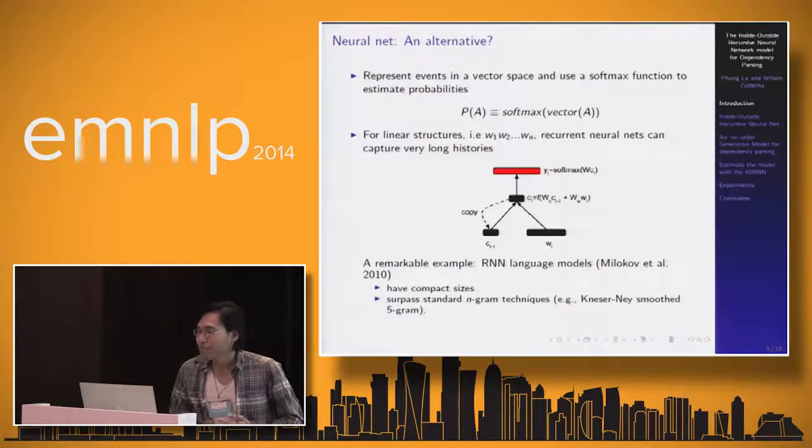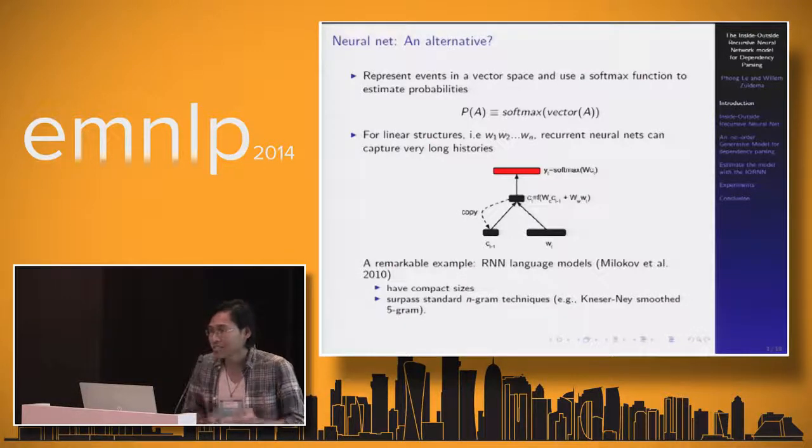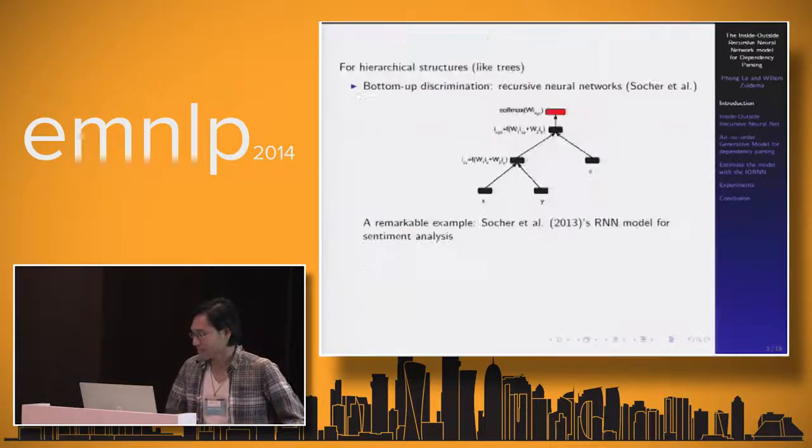The first is for linear structures, for example an array of tokens or an array of words. Recurrent neural networks can capture very long histories. A remarkable example is the recurrent network language model proposed by Mikolov. Those models have a very compact size and they surpass standard n-gram techniques.